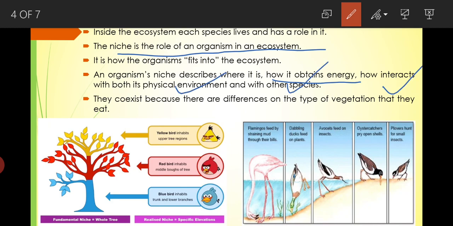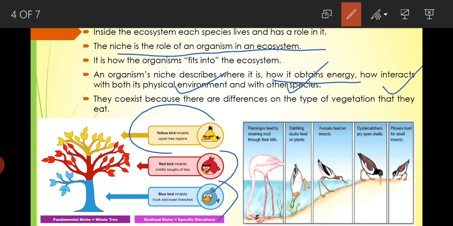So if we see the pictures here, we are able to understand the concept of niche, which means how these birds here, the yellow one, the red one, and the blue one, fit and are placed in this plant. Why does the yellow bird inhabit the upper parts of the tree, and why does the blue bird inhabit the trunk and lower branches?